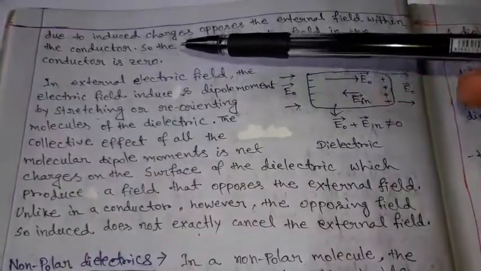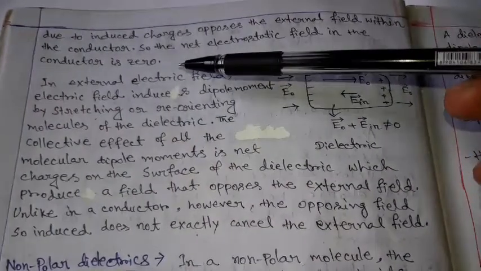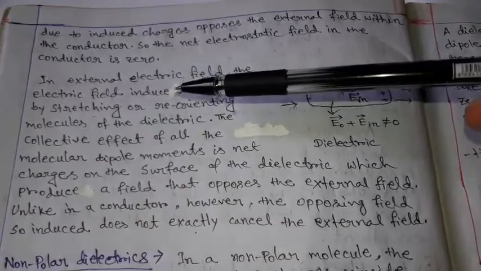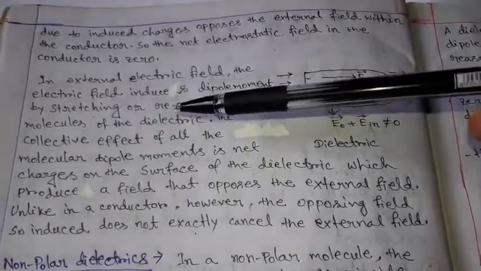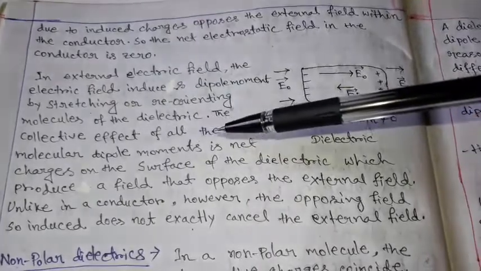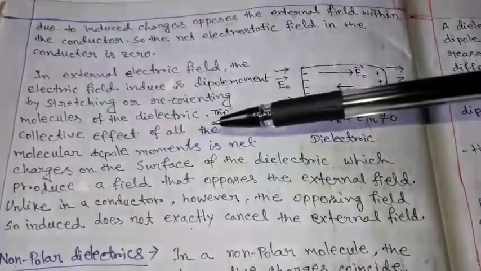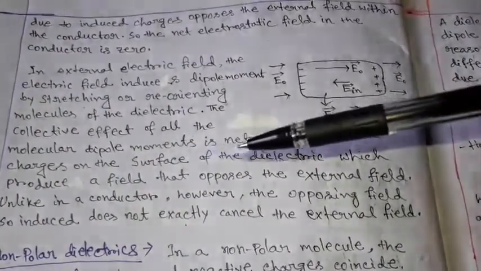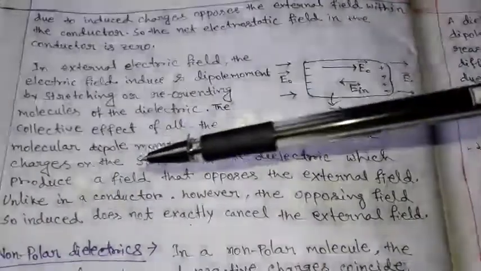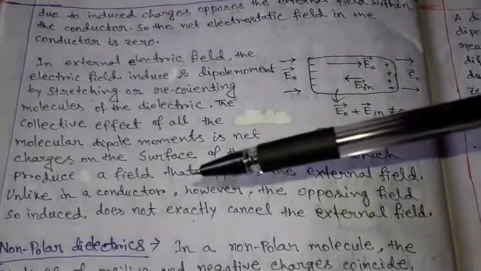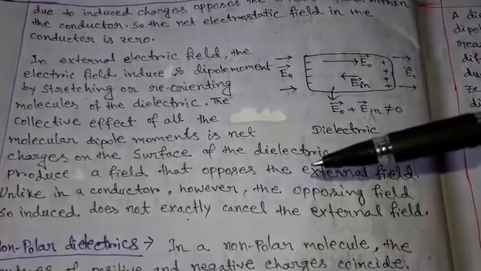In external electric field, the electric field induces dipole moment by stretching or reorienting molecules of the dielectric. The collective effect of all the molecular dipole moments is net charge on the surface of the dielectric, which produces a field that opposes the external field. Unlike a conductor, however, the opposing field so induced does not exactly cancel the external field.